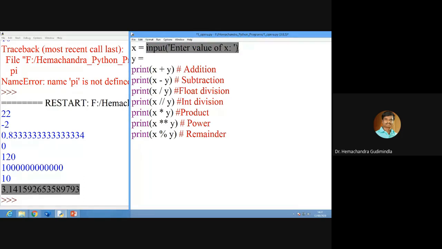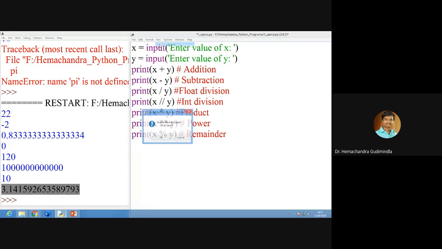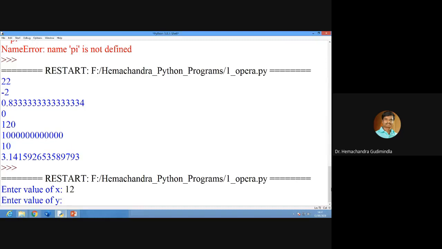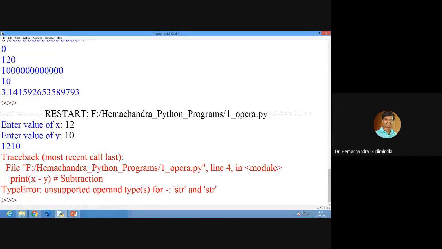In the same way, I will copy this one and I will paste here. Input, enter value of y. Now I will run this program. It is asking to enter the value of x, right? I will give like 12. Sorry, I need to, yes, 12, 10. Then it is telling like print x minus y.